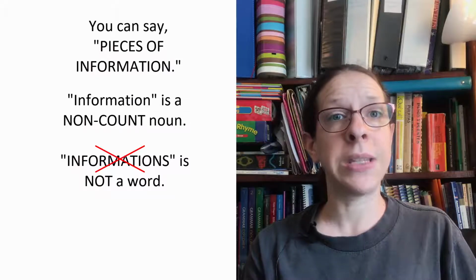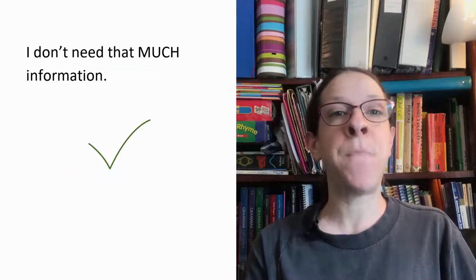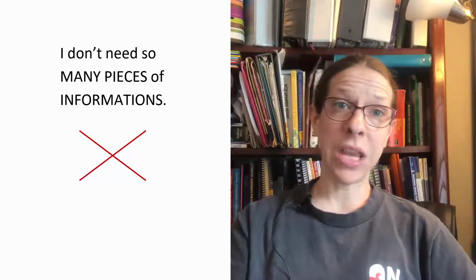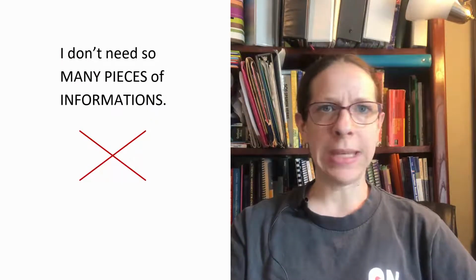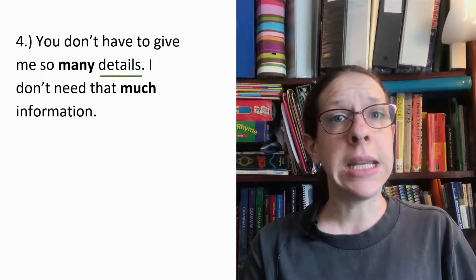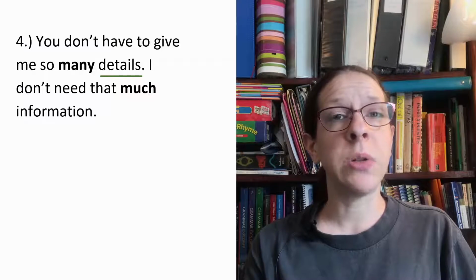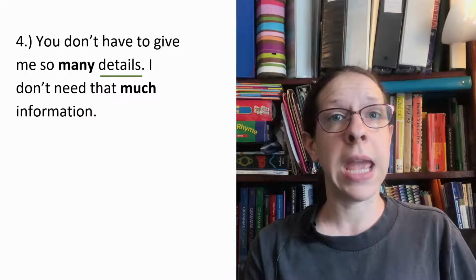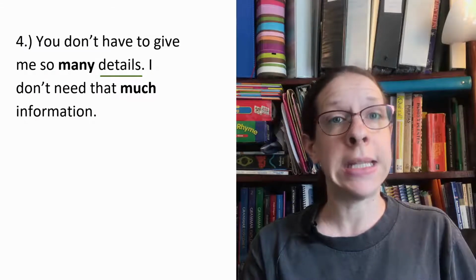So, for example, this is correct: I don't need that much information. This is incorrect: I don't need so many pieces of informations. Remember, informations is not a word. Now, in example 4, on the other hand, details are things we can count, so we use many. That is why we say, you don't have to give me so many details.